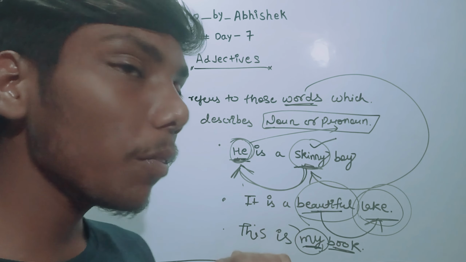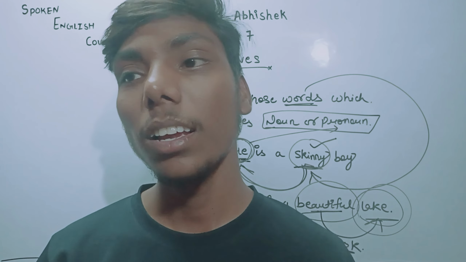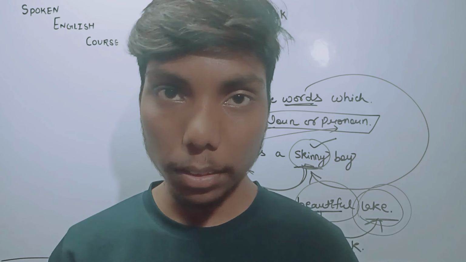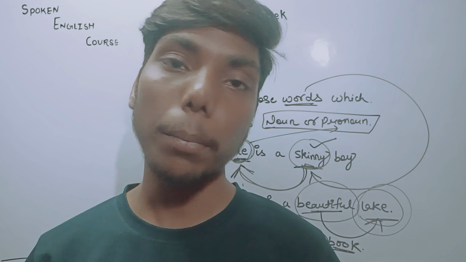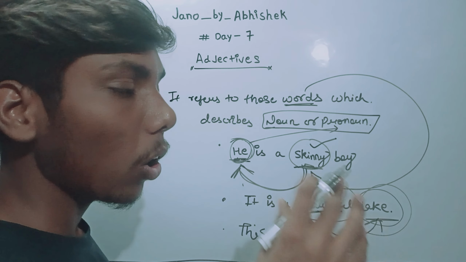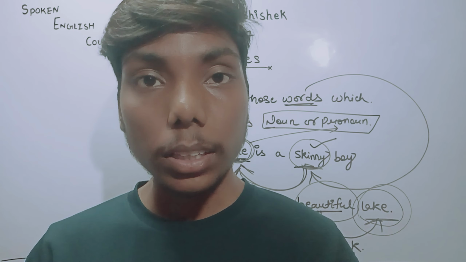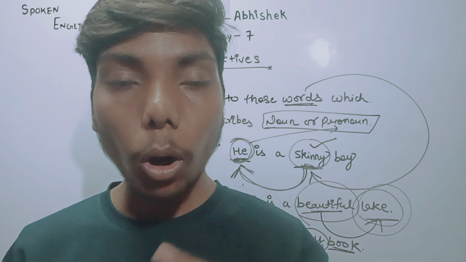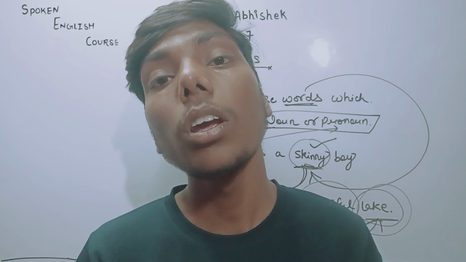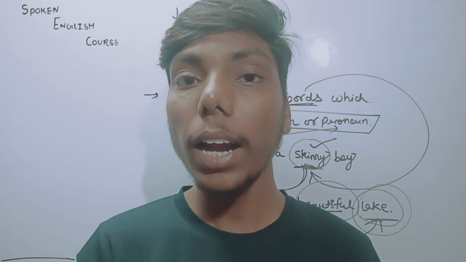In the same way, this is your dress. This bag is mine, or this is my bag. In both ways you can say it. Here, in both sentences, the word mine and the word my are describing more about the bag, that whose book is that, to whom that bag belongs.